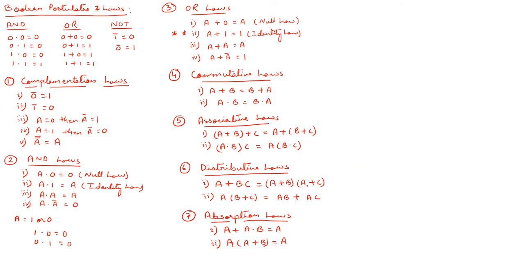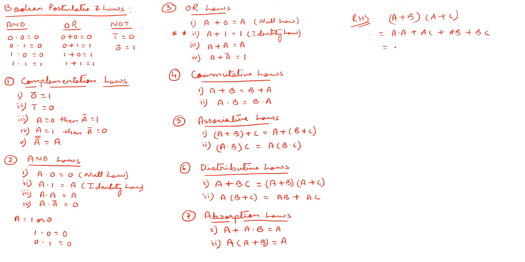Okay, so if you take the first one, I'm proving this distributive law. So I'm taking RHS. If I take RHS, what I'm getting is (a + b) into (a + c). This I got. So if I multiply this, I'm getting a dot a plus AC, plus I'll be getting BA, so it is AB itself, and then I'm getting BC. Right. Now the next step, what I will get, this a dot a is nothing but a.